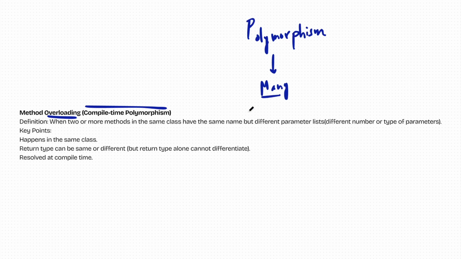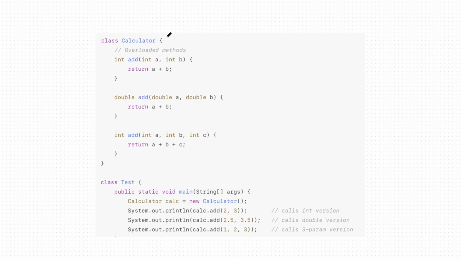Alright, to understand this, I have an example for you. For example, you have a class Calculator, and inside this I have defined a function add. We are passing two variables a and b, and returning a plus b. In the same class we have another function add.